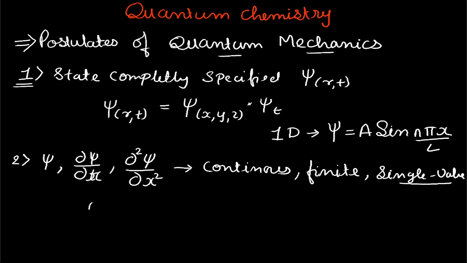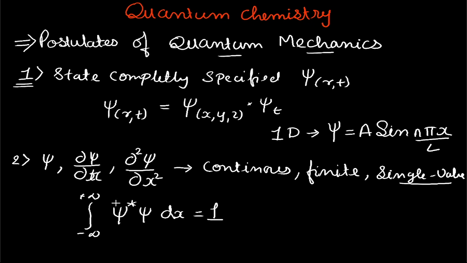Now for normalization, the condition is that the integration from minus infinity to plus infinity of psi star into psi dx is equal to 1. When the wave function follows this condition, then the wave function is said to be a normalized wave function.